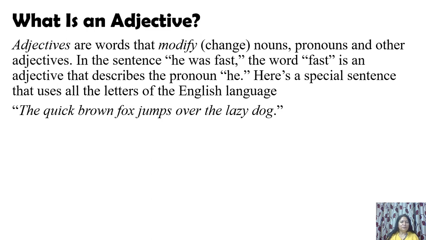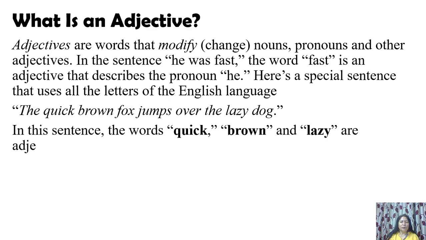Jumps is a verb. Over is an adverb. The is again an adjective. It is an article actually, but articles are also adjectives. Lazy, adjective. Dog is a noun. So now in this sentence the words quick, brown and lazy are adjectives. Quick, brown and lazy. And these two, the articles, actually they are also adjectives, which I'll explain to you later.